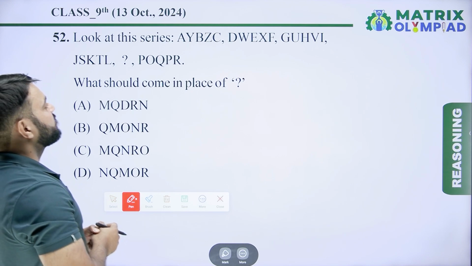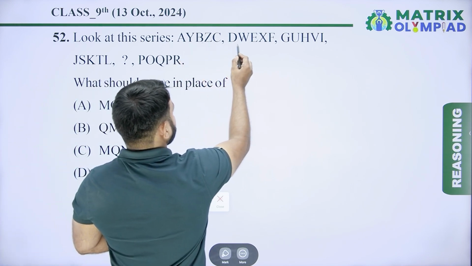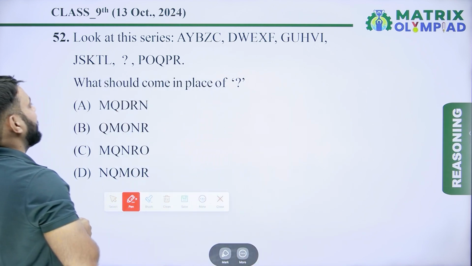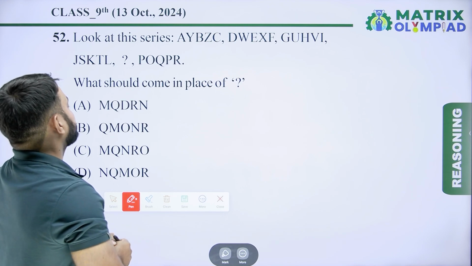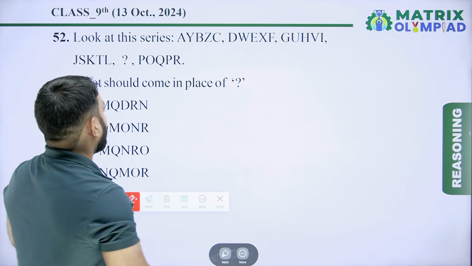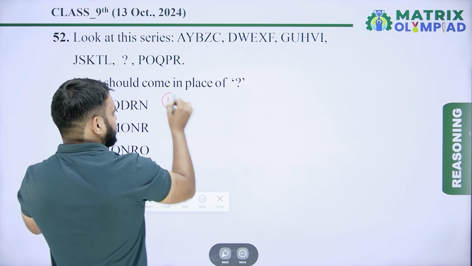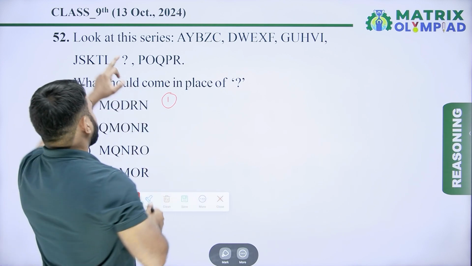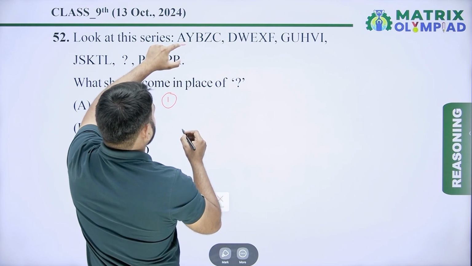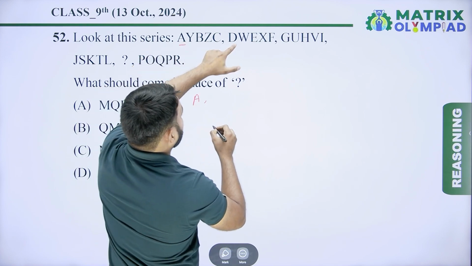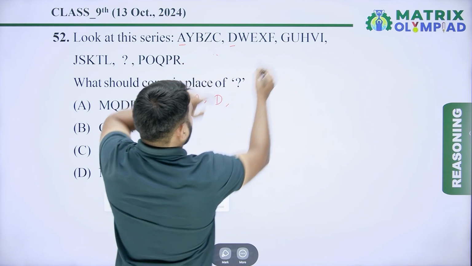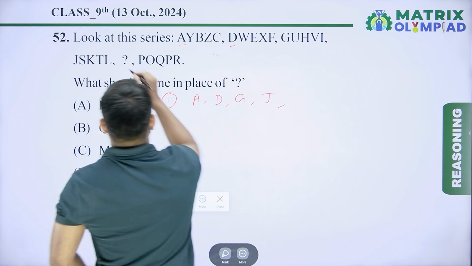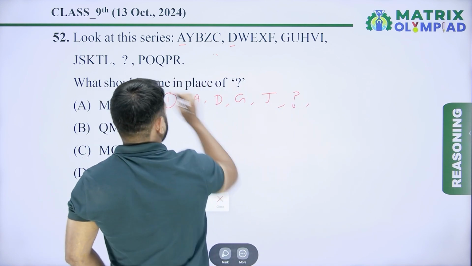Look at this series. The series is A, Y, B, Z, C, D, W, E, X, F, G, U, H, V, I, J, S, K, T, L, and next is missing. After the missing one, next is P, O, Q, P, R. In this type of series, first take the first alphabet of each term. The first alphabet of the first term is A, of the second term is D. After D, next is G. Next is J. After J, next is missing. After the missing one, next is P.